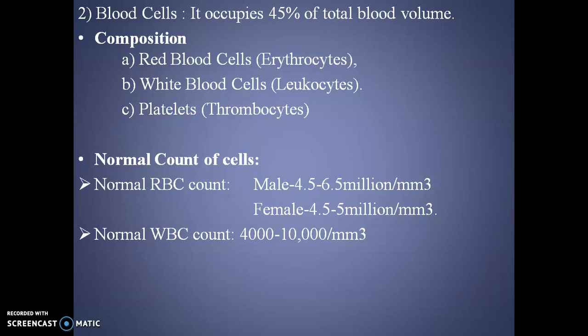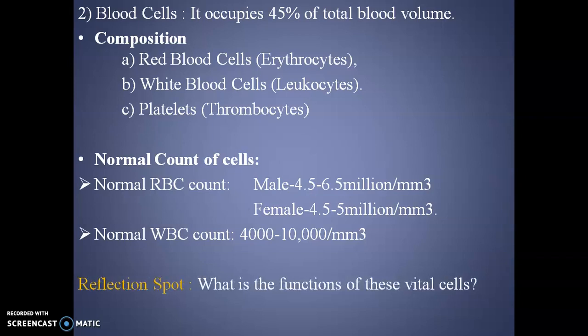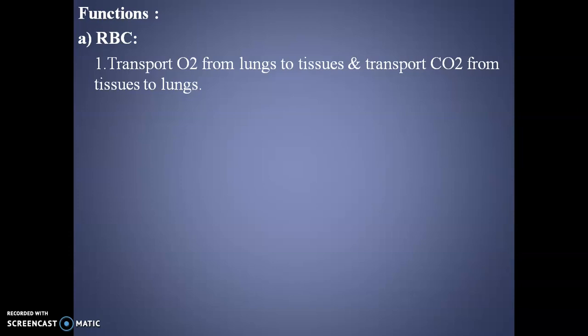I request you to pause the video and think about this question. That is, what are the functions of these vital cells if they are present in so much amount in our body? Let's see the answer. The functions of blood cells. First of all, RBC. RBC is very helpful in the transport of oxygen from lungs to tissues and transport of carbon dioxide from tissues to lungs.